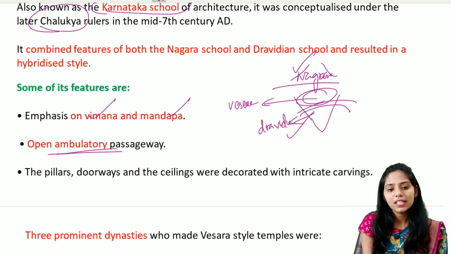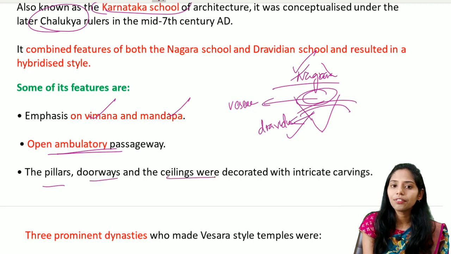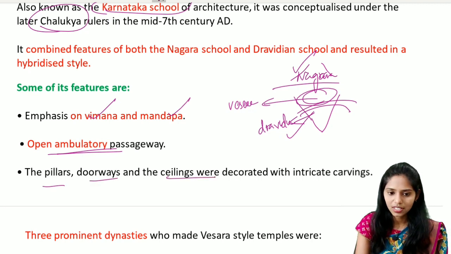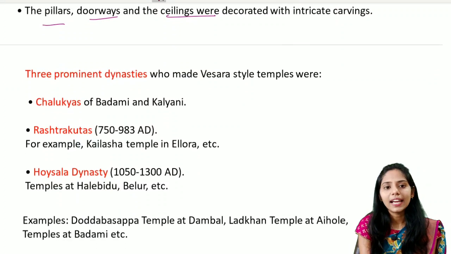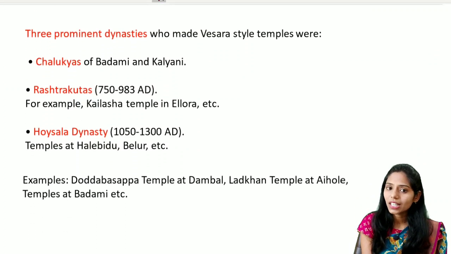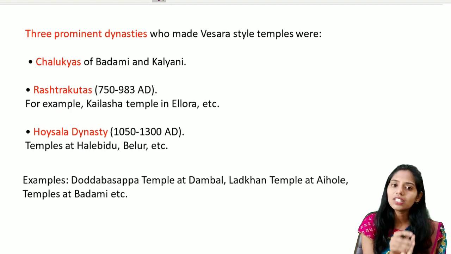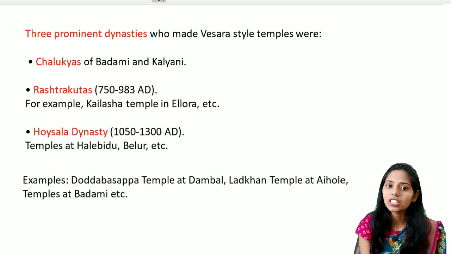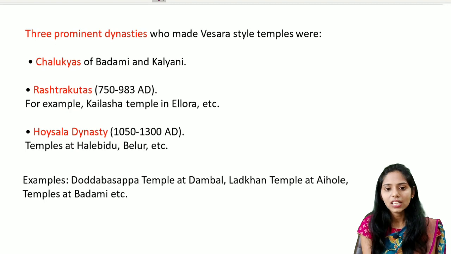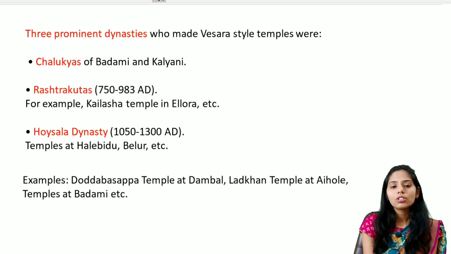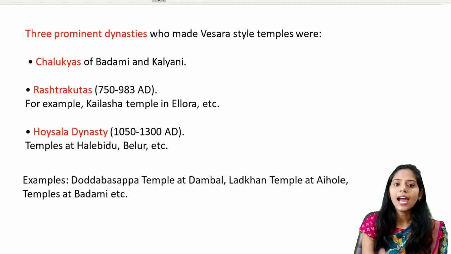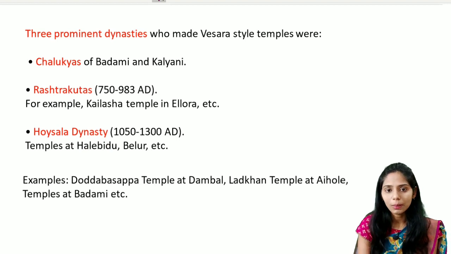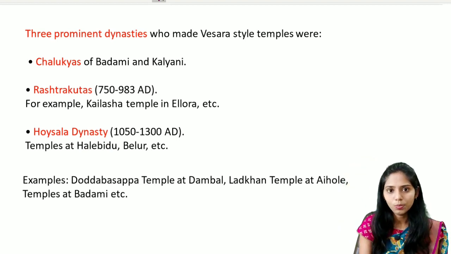And next, the pillars, doorways and the ceilings were decorated with intricate carvings. And the three prominent dynasties who made these Vesara temples include, the first one, the Chalukyas of Badami, and the second one, the Rashtrakutas. And for the Rashtrakutas, the example is the Kailash temple, which is located in cave 16 of Ellora. We already studied about this Kailasanatha temple, and it was mainly built by Krishna I, and it is a 3-storied monolithic temple which is carved from top to bottom.